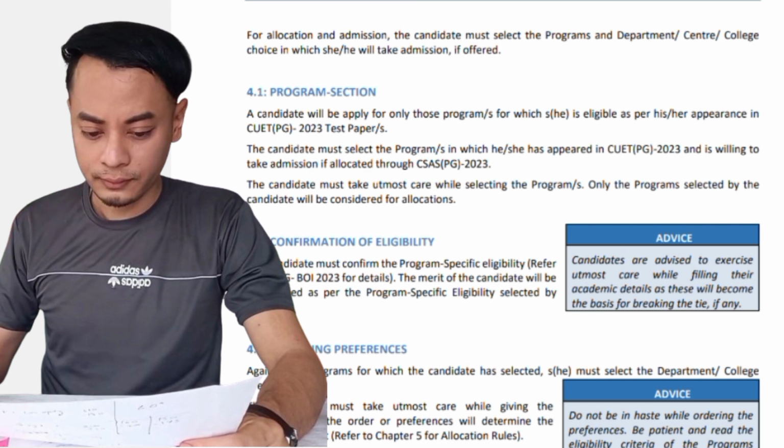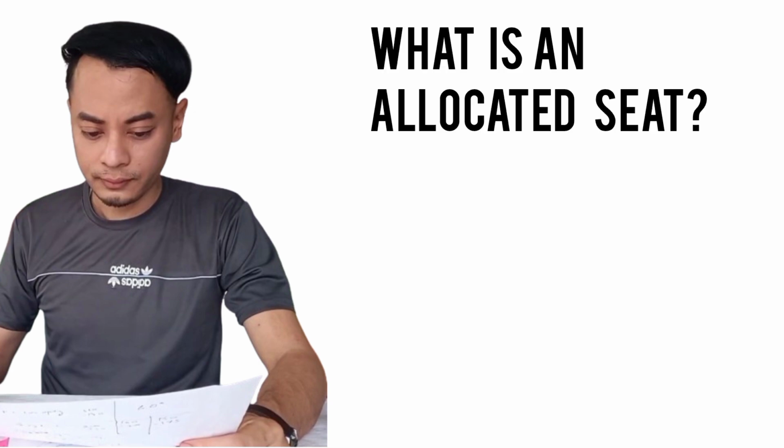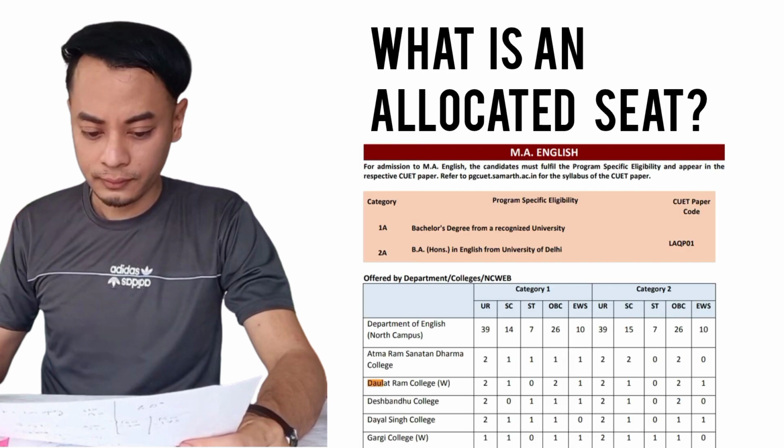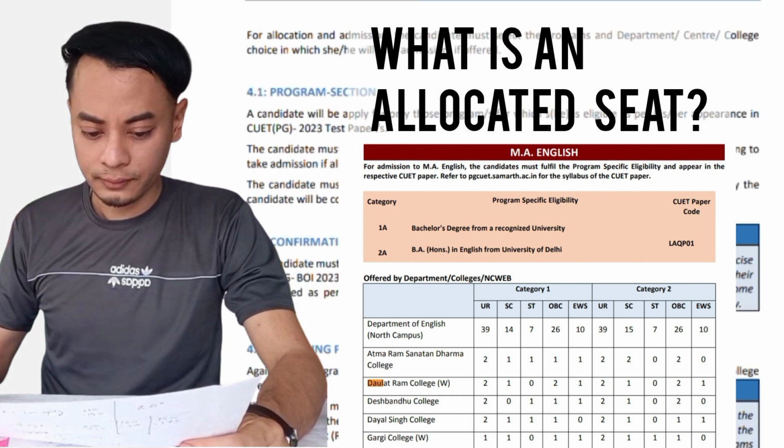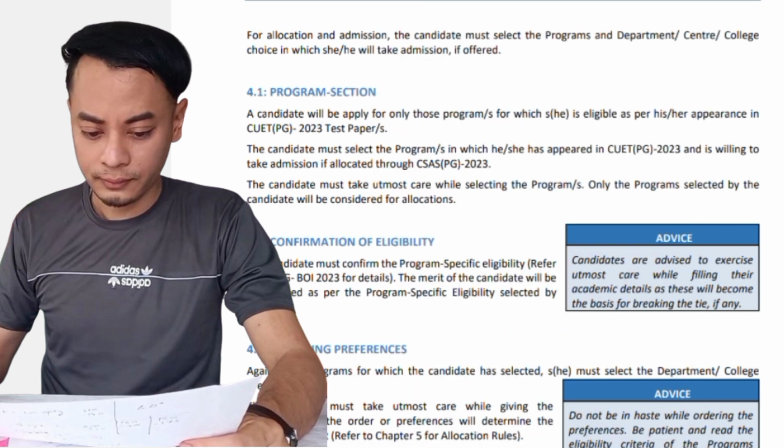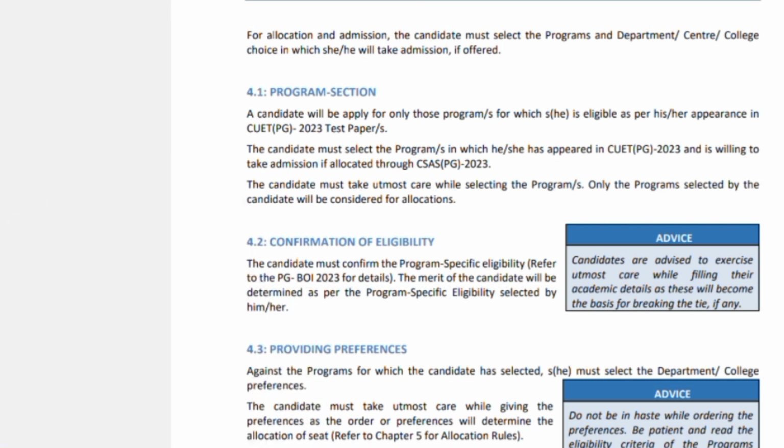For example, in Delhi University, the main department of English provides MA English literature. And there are also colleges like, for example, Daulat Ram College and Jesus and Mary College. These are all the colleges providing this MA English literature. So you can select your preferences according to, for example, if you want to study in the main department or if you want to study in a particular college.